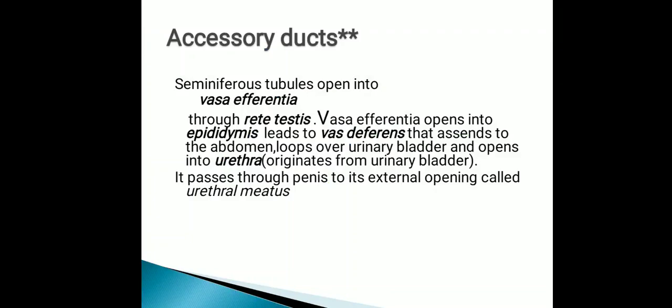These accessory ducts come out of the testicular lobules, meaning out of the testis, and form duct-like structures. We have to follow their arrangement according to their presence.